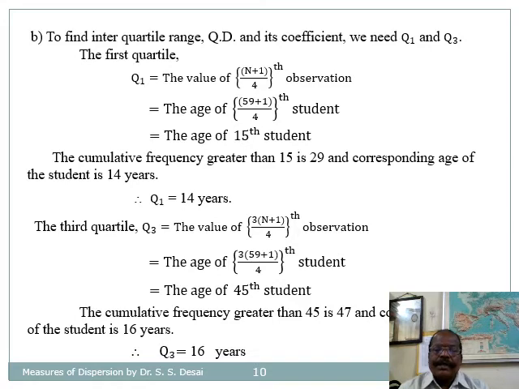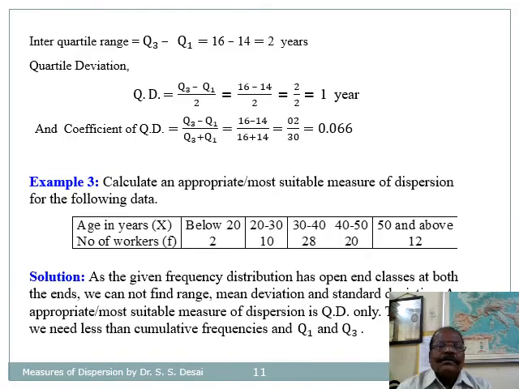Third quartile Q3 is the value of 3 into (n plus 1) divided by 4th observation. As n is 59, it is the age of 3 into (59 plus 1) divided by 4, so that is 60 divided by 4, that is 15, into 3, that is 45. So Q3 is equal to the age of the 45th student. The cumulative frequency greater than 45 is 47 and the corresponding age of the student is 16. Therefore, the value of Q3 is equal to 16 years.